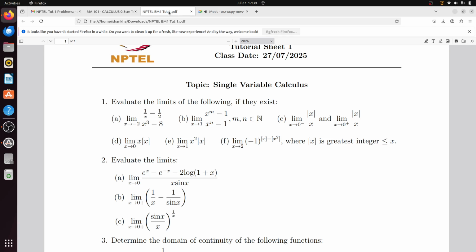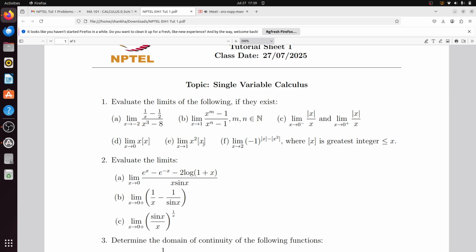Next problem is this one, limit x tends to 1 of x square mod x, box x. Can you tell whether the limit exists or not? X square box x, limit x tends to 1.